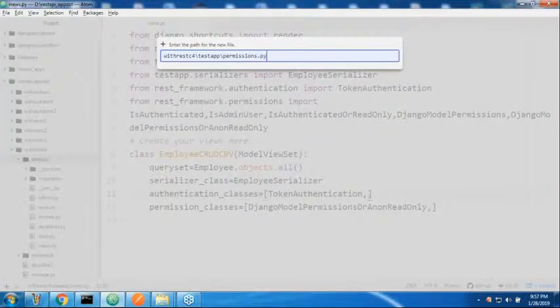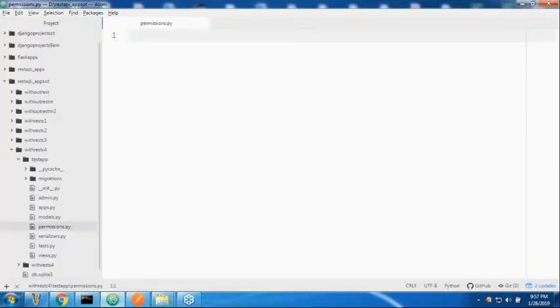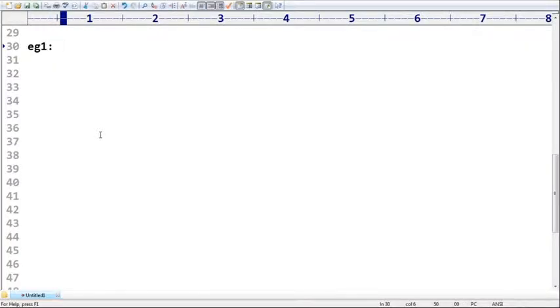Sir, if you want to define your own permission class, you compulsorily have to use the BasePermission class and override the has_permission method. But here my requirement, observe it very carefully, is that I want to define my own permission class which allows only safe methods.